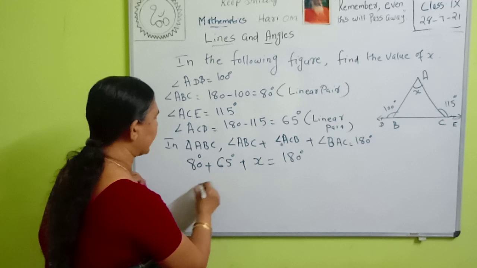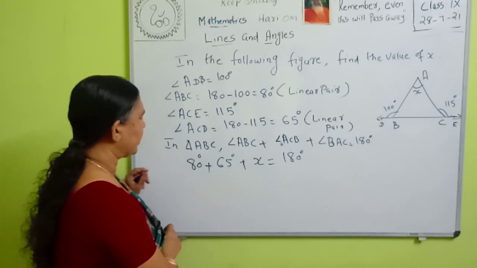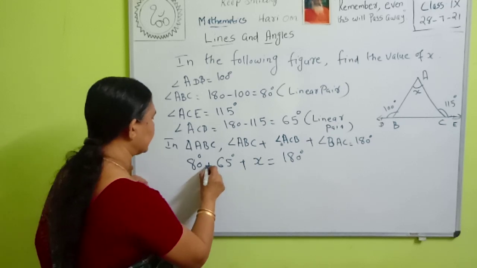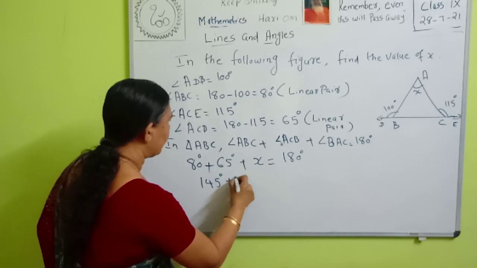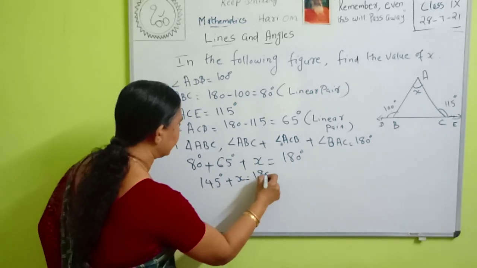Therefore from this we can find the value of x. 80 degrees plus 65 degrees is 145 degrees, plus x is equal to 180 degrees.